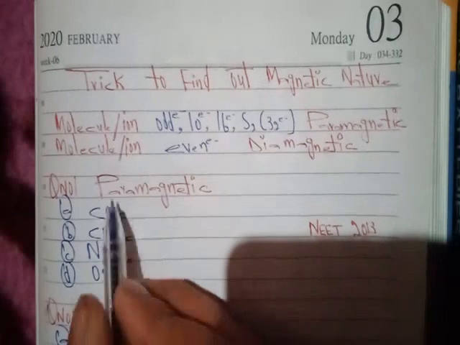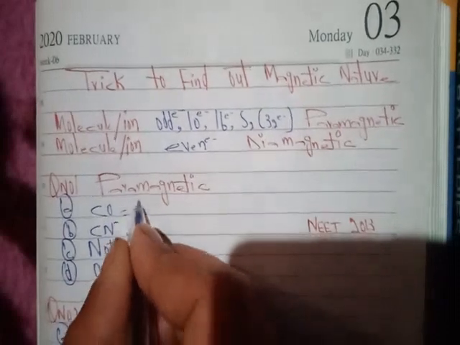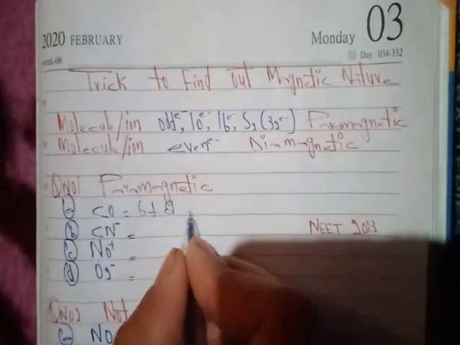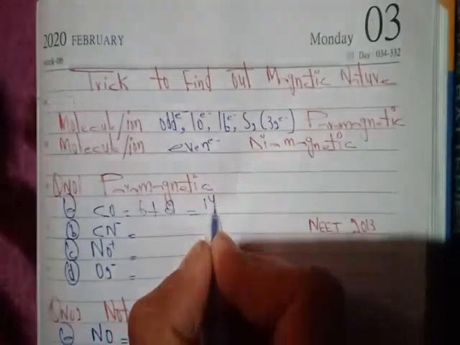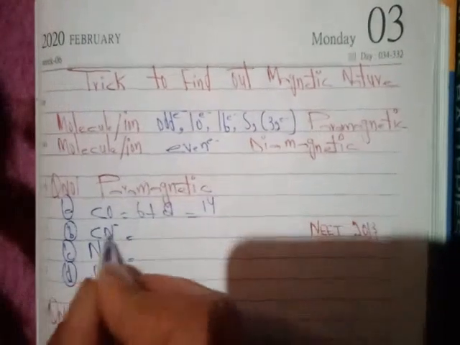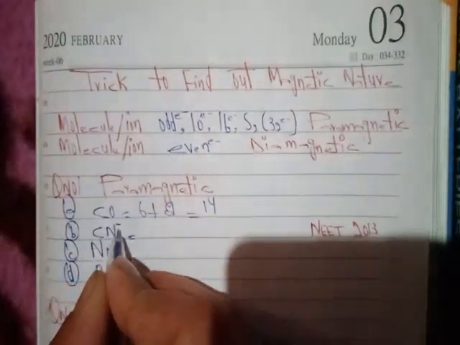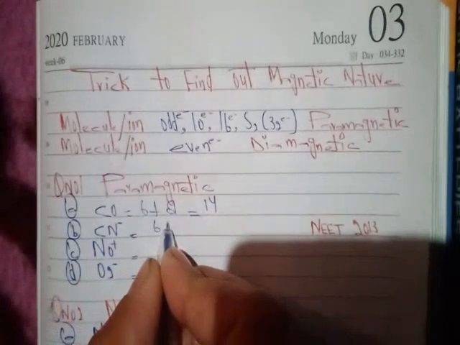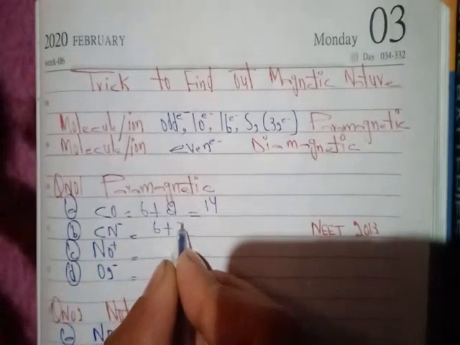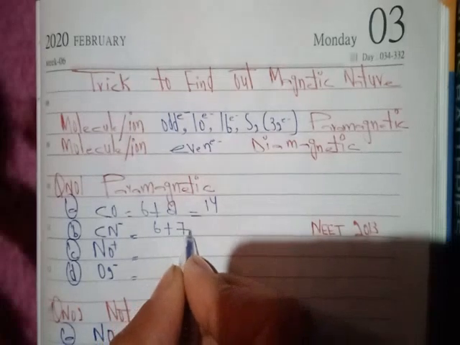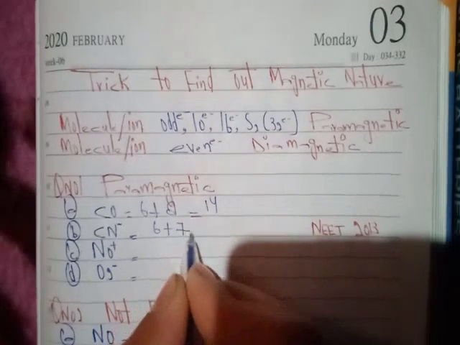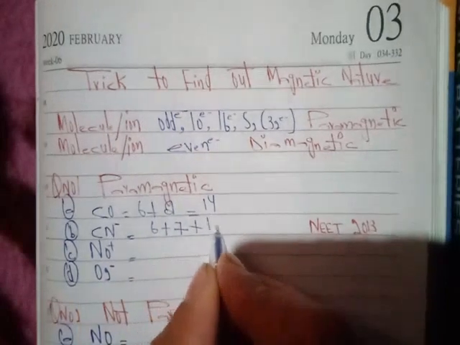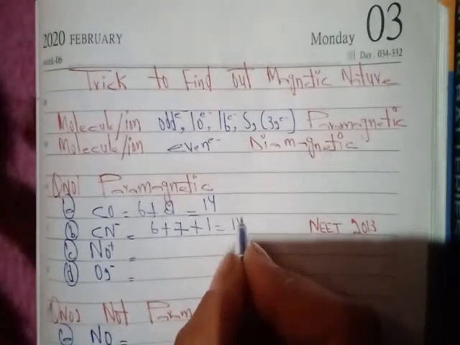Carbon, the atomic number is 6, plus 8, equal to 14. The next is CN negative, 6 plus 7, plus 1 for the negative charge, equal to 14.